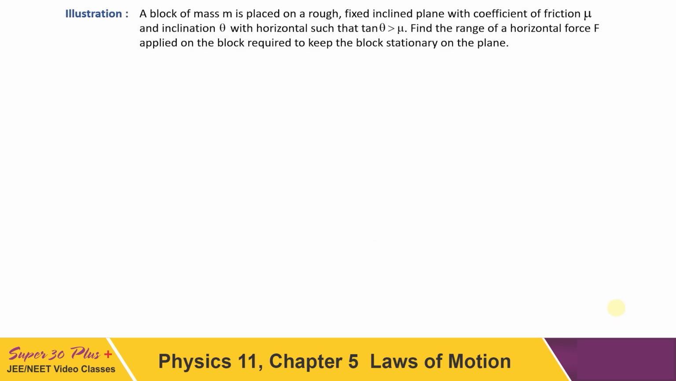One more illustration is here. A block of mass m is placed on a rough inclined plane with coefficient of friction mu and inclination theta. Okay, the situation again is the same. This time also it is placed on an incline with inclination theta, and one condition is also given there, that tan theta is greater than mu. So of course it is in a position to slide. Now we have to calculate the range of a horizontal force F.